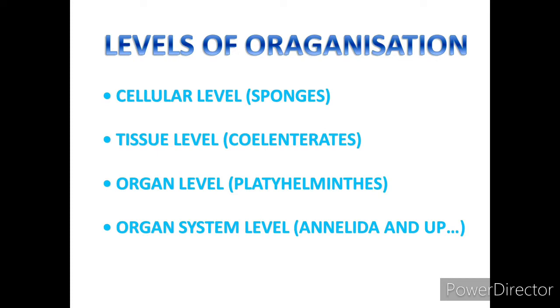For example, sponges. In the same manner, if tissues aggregate and perform a function, then it is known as tissue level organization. For example, coelenterates. And if some organs perform together and perform a function, then it is organ level organization. For example, platyhelminths. And likewise organ system, all organs together perform a function, then we call it complete organisms. Examples we will discuss later, so don't worry for that.